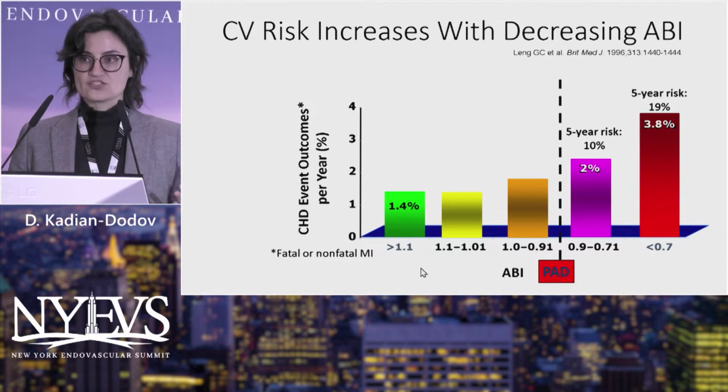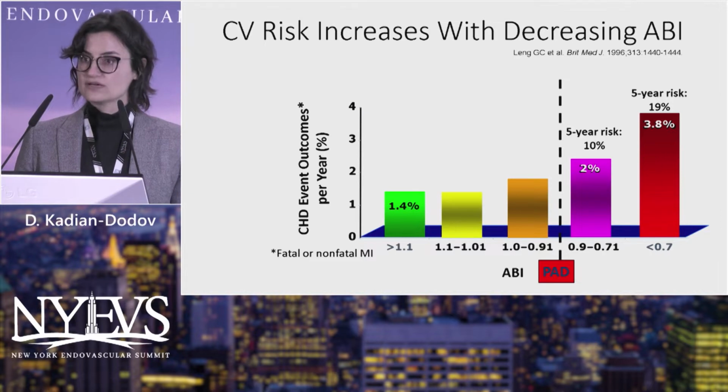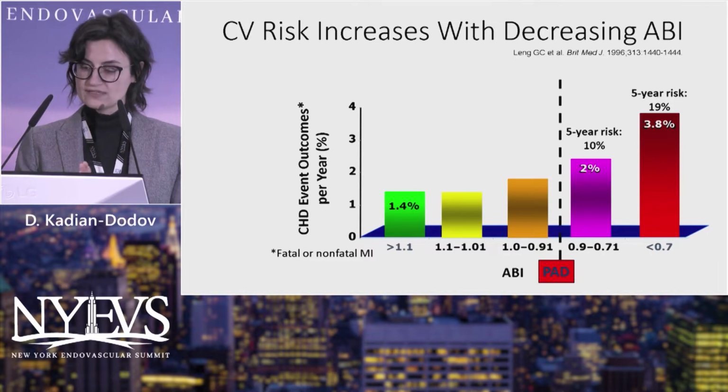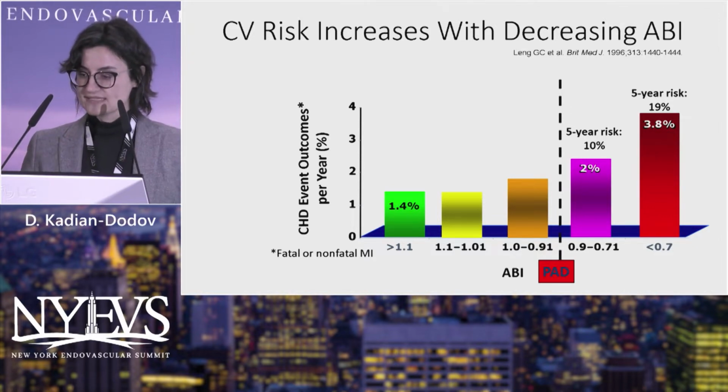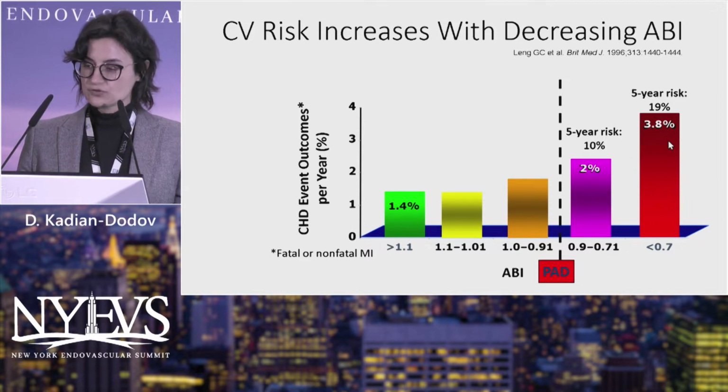And this just illustrates how useful the ABI can be, and that it's a predictor for this cardiovascular mortality. So if we look at this bar graph, we see the diagnosis of PAD at an ABI of 0.9, cardiovascular events are on the y-axis, and just having an abnormal ABI gives you a 2% per year rate of cardiovascular events, about 4% per year if it's less than 0.7. If you take that out to 5 years, it's 10% and almost 20% for an ABI less than 0.7.